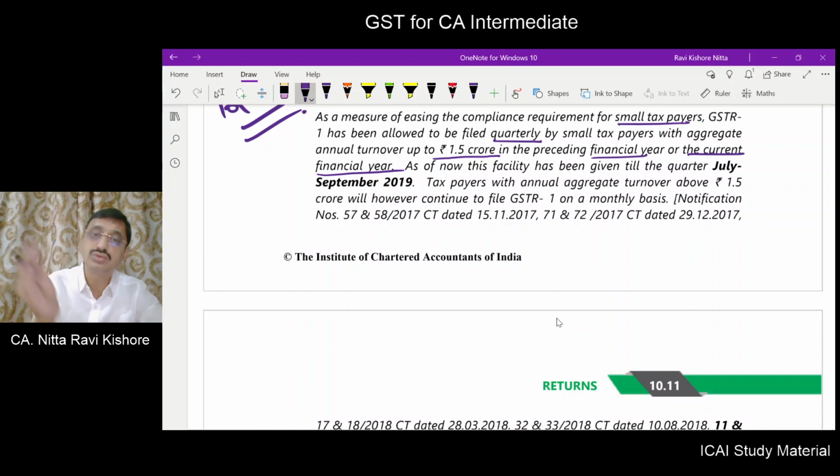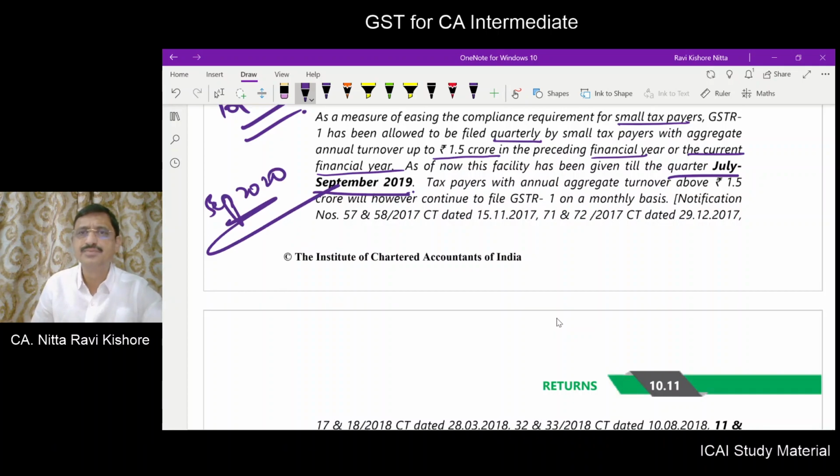But once you have crossed the limit, you have to go for monthly. The facility to file quarterly return was given up to September 2019. Now it is further extended. Even in September 2020, this is possible. And taxpayers with annual aggregate turnover above 1.5 crore will have to file GSTR1 on monthly basis.